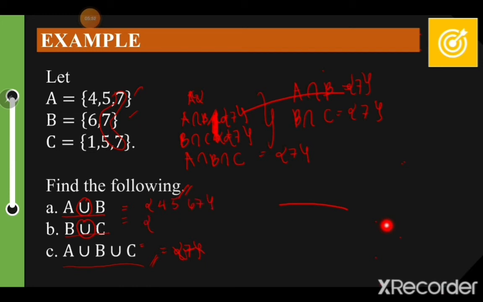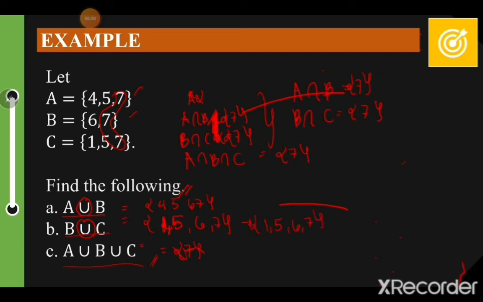And also the union of B and C is equal to 1, 5, 6, and 7. Yan. So, 1, 5, 6, 7.